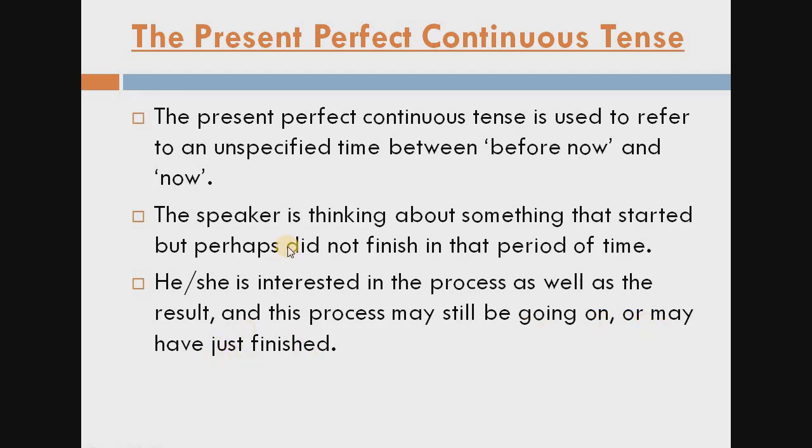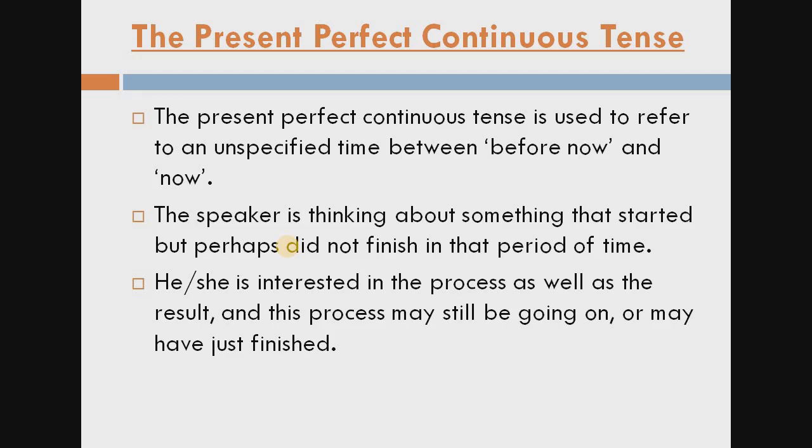Or we can say, students, the present perfect continuous tense is used to describe an action or any event or any condition that began in the past from a period of time which continues into the present also.